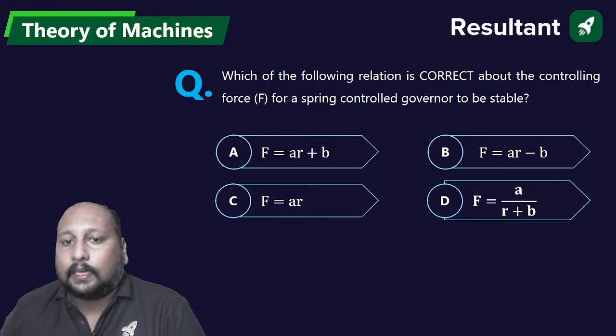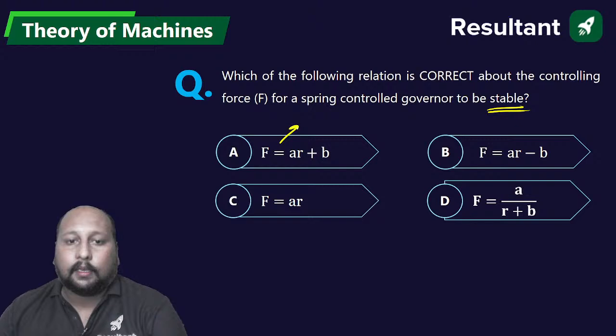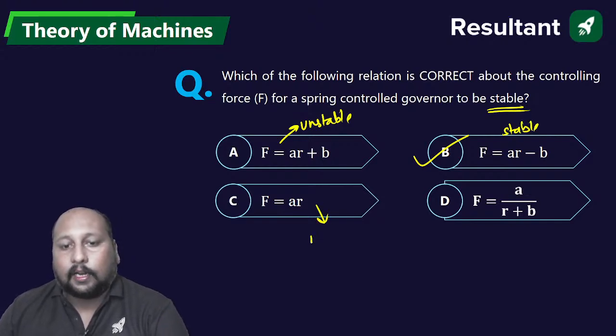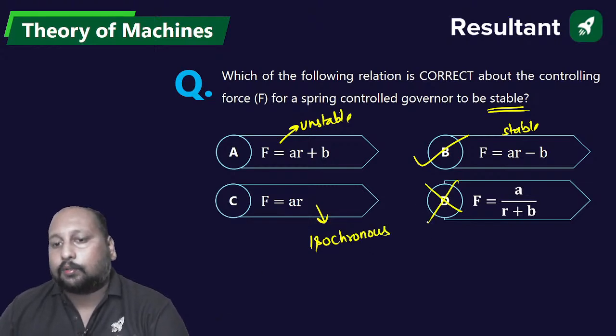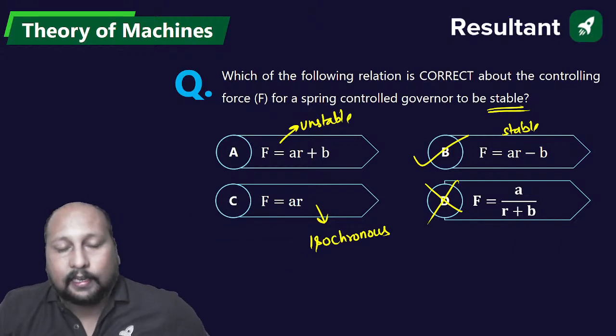Which of the following is telling us about a stable governor? देखो option A तो unstable के लिए है. Option B, definitely this is for a stable governor. Option C is for an isochronous governor. And option D, कुछ नहीं है, ऐसा कुछ होता नहीं है. Okay, so option B is the final correct answer.